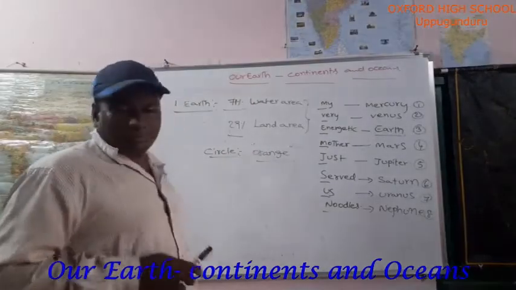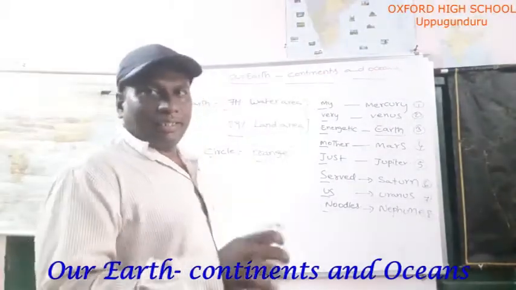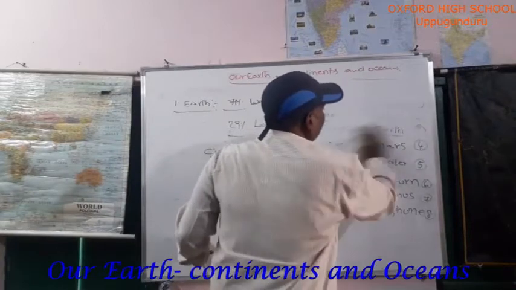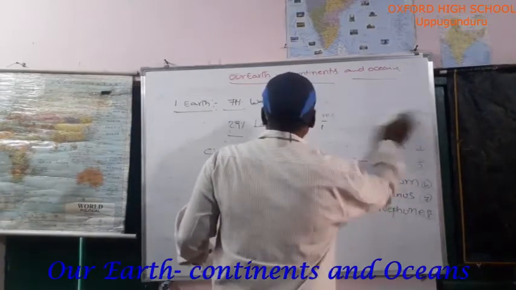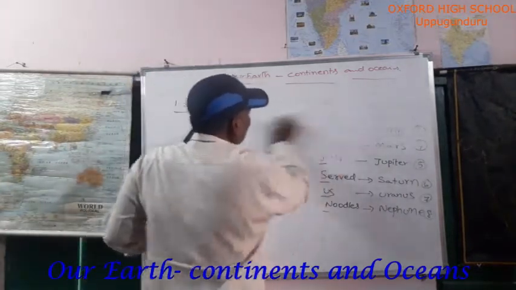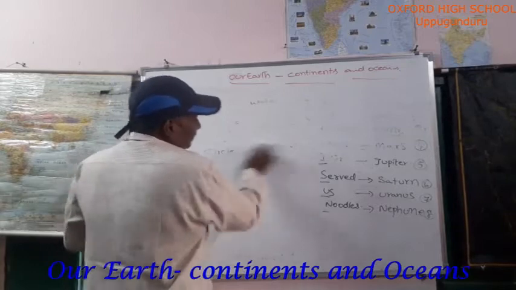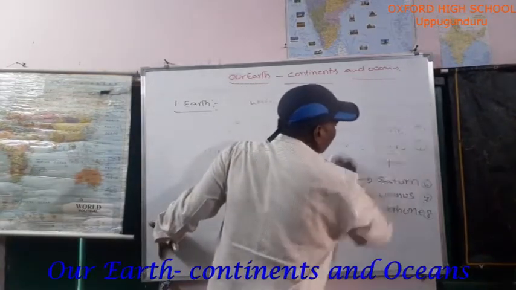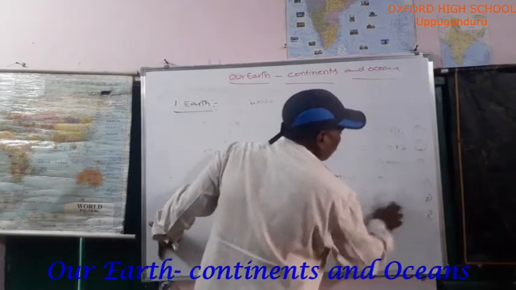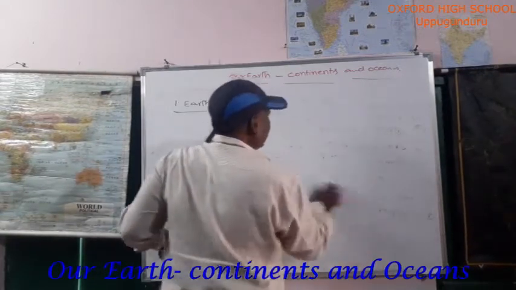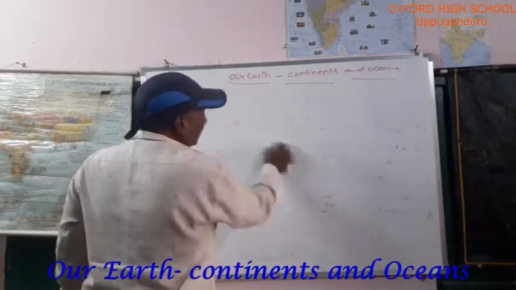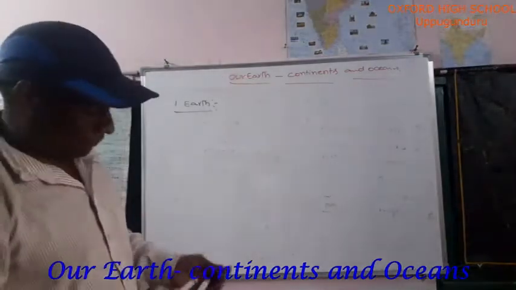On Earth, the majority of the area is covered by water. That means 71%, which I already wrote. That's why it looks blue. That's why Earth is called which planet? Blue planet. Do you understand? Okay, this is all about our Earth, the introduction part of our Earth.